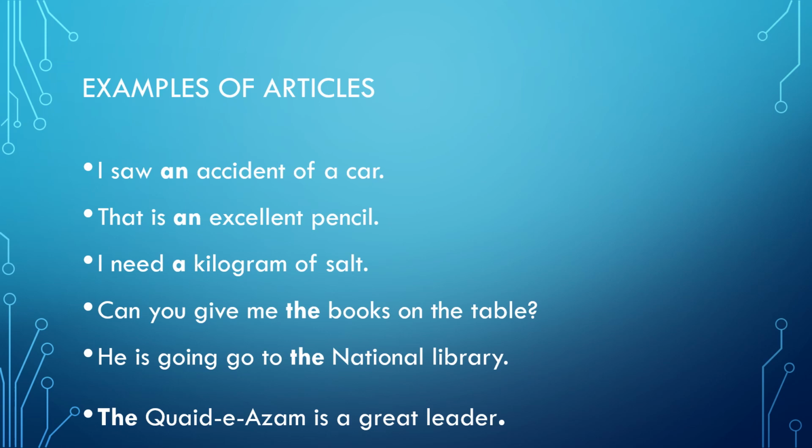He is going to the National Library. As you can see, National Library is a proper noun. So we use the with National Library. The Qaid-e-Azam is a great leader. Qaid-e-Azam is a proper noun. So we use the with Qaid-e-Azam. The is a definite article and Qaid-e-Azam is a proper noun. So we use the with it.